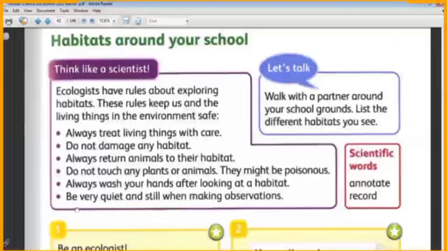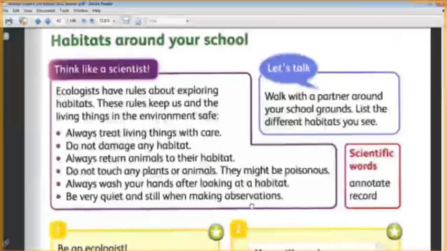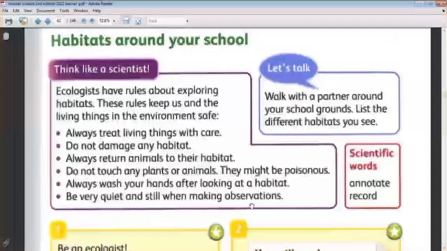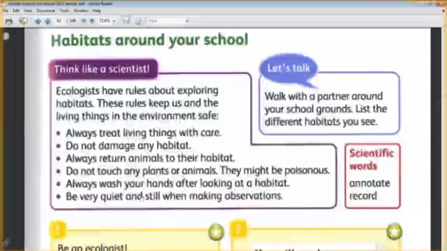The last rule is be very quiet and still when making observations. When we are looking at or observing animals, we have to be quiet, because if we make a noise, the animal may be scared and then they will escape. We can't see them. Okay? These are the rules that the ecologists brought to us when we are observing a habitat.